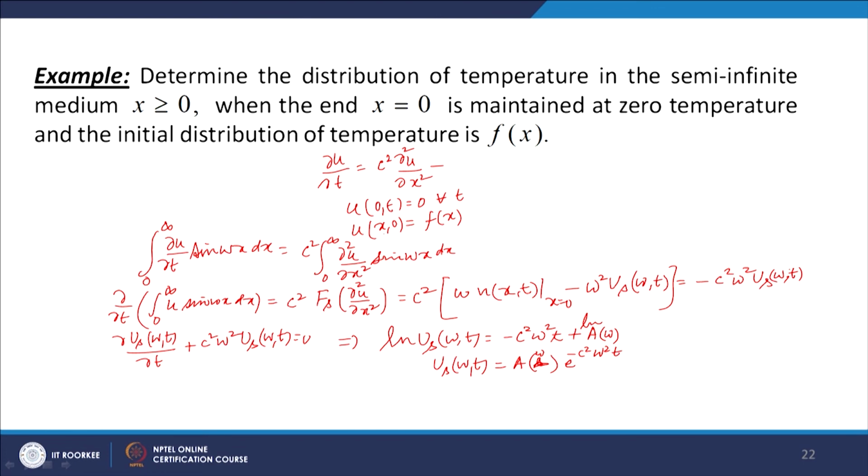Now, at t equal to 0, u(x,0) equal to f(x). Let us look at this. From here we have u_s(ω,t) equal to the integral from 0 to infinity of u(x,t) sin ωx dx. This we defined. So, we put t equal to 0 in this, then u_s(ω,0) equals the integral from 0 to infinity of u(x,0) sin ωx dx, and this is nothing but the integral from 0 to infinity of f(x) sin ωx dx.